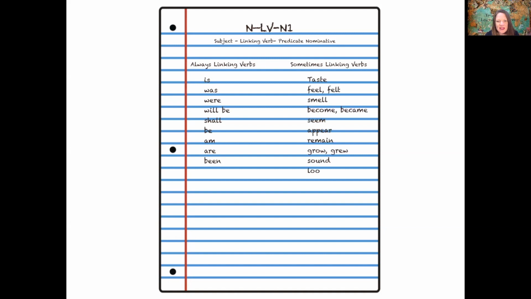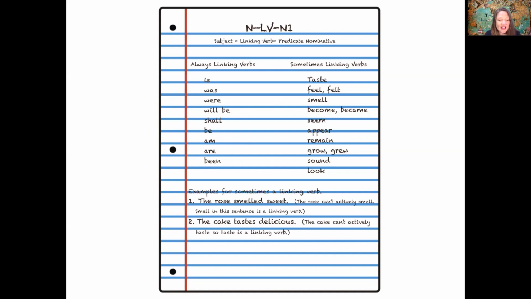Sometimes linking verbs include taste, feel, felt, which is past tense, smell, become, or became. These are just some of them. Seem, appear, remain, grow, grew, sound, look. These are the ones you will probably see most often. I'm going to explain how those work right here. Examples for a sometimes linking verb: I'm going to use the word smelled. The rose smelled sweet. Write this down. The rose smelled sweet.